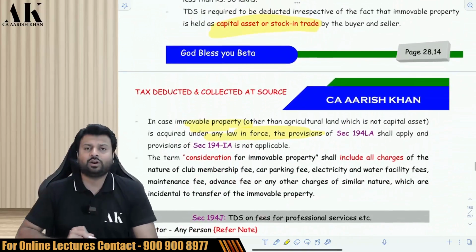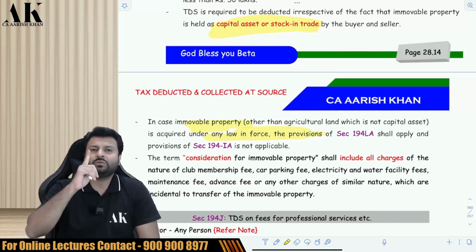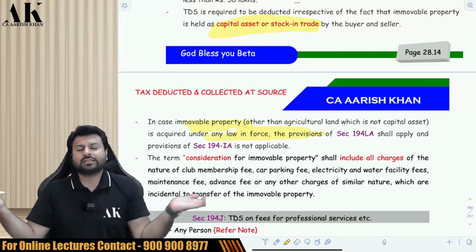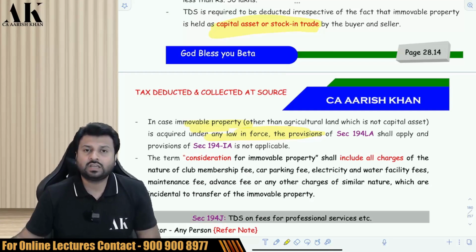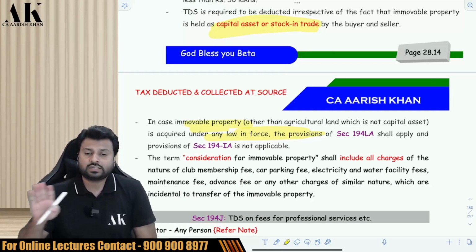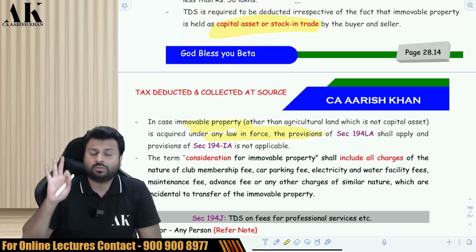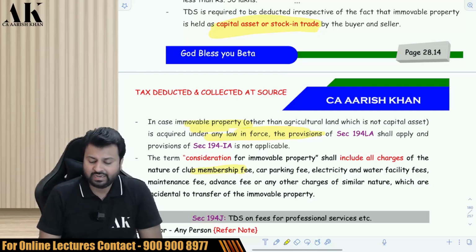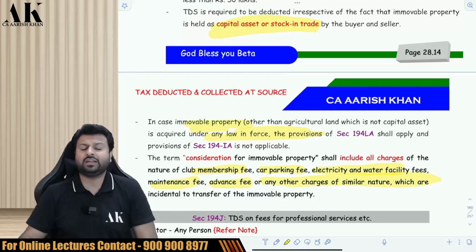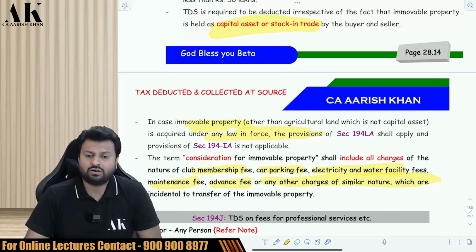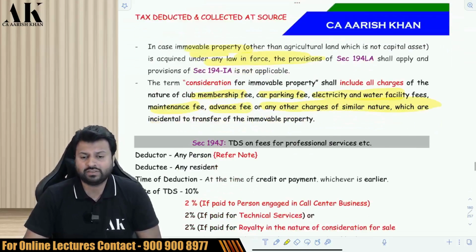Okay. Last but not least, sir, when you say you have to deduct TDS at 1% of the consideration or the stamp duty value, whichever is higher, what does consideration include? Consideration includes all charges in relation to the property, like club membership fee, car parking fee, electricity and water charges, maintenance fee, advance fee, and any other charges of similar nature which are incidental to the transfer of the immovable property.